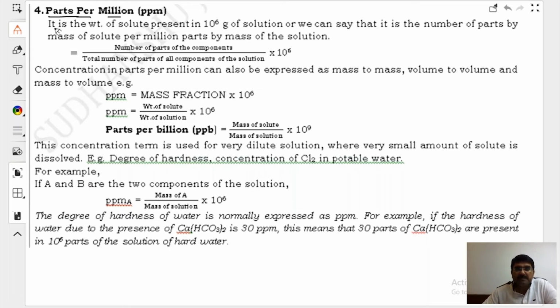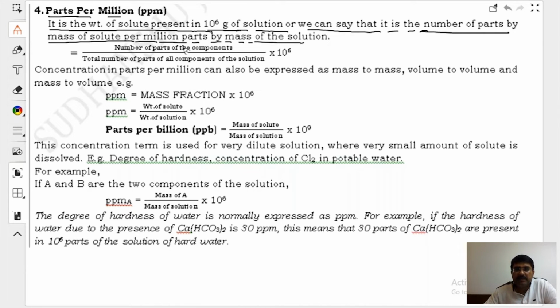Chalo, parts per million. It is the weight of solute present in 10 to the power 6 gram of solution, or we can say it is the number of parts by mass of solute per million parts by mass of the solution.